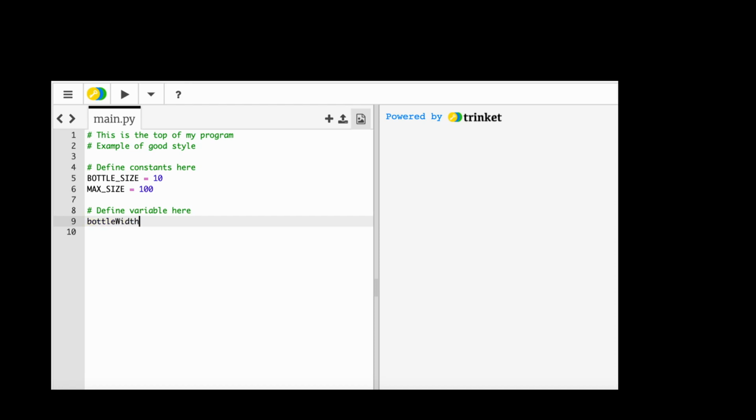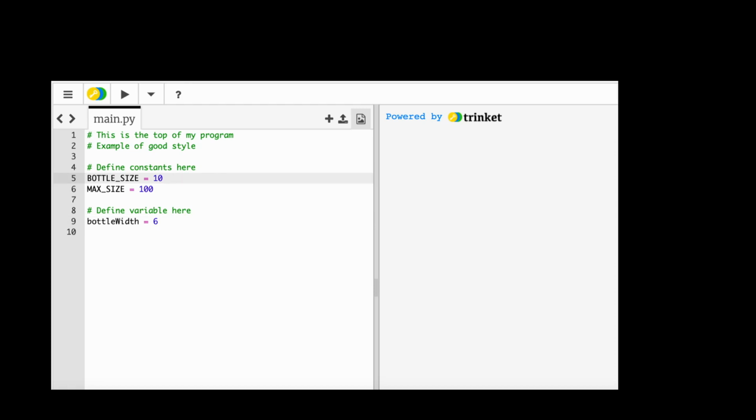So the bottle width may be changed, and that could be equal to 6 or 3 or some other number that we want to use. Here we're using the camel notation, which means that we have a variable that starts with a lowercase, and if we change the word in the middle of it, we have uppercase. It's easier to read, it's more visual, and we know it's a variable because we started with lowercase. We know these are constants because they have uppercase.